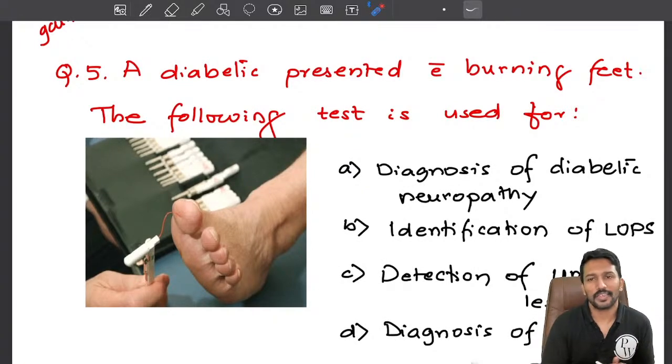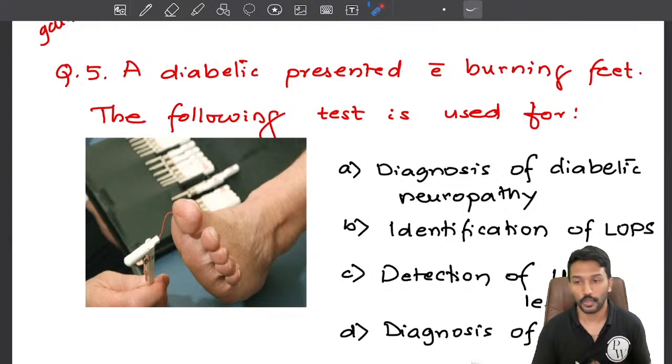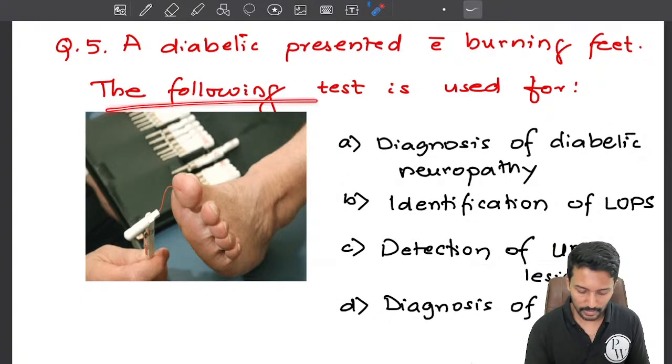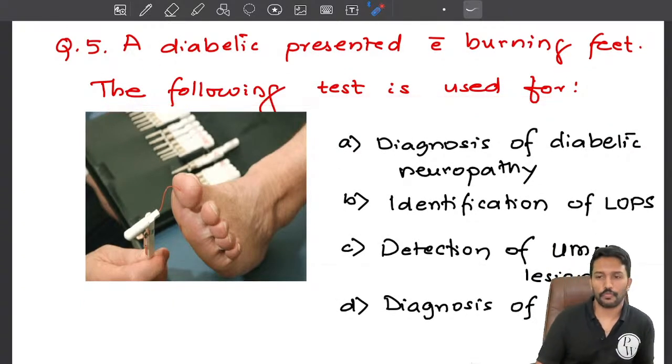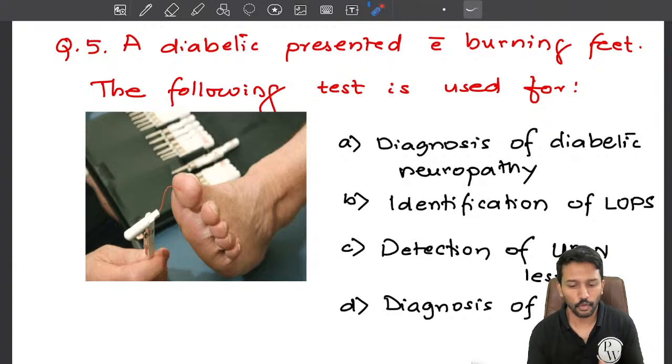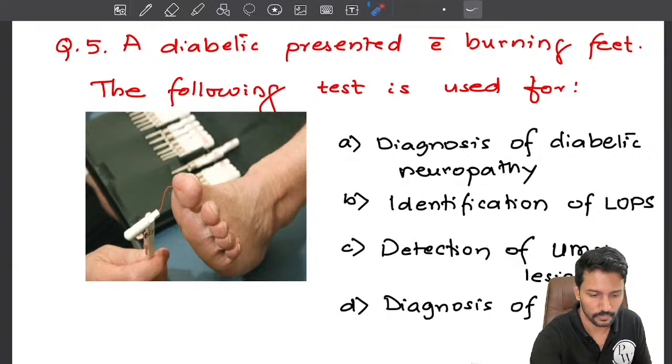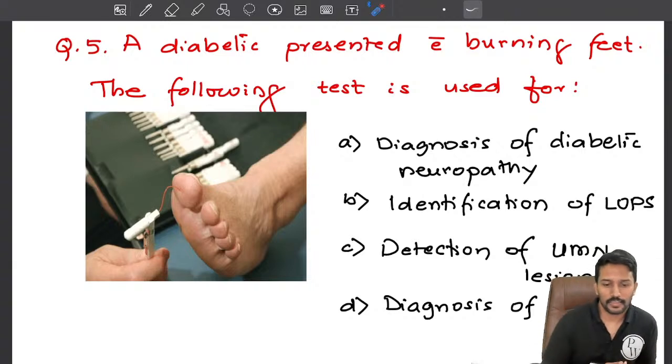A diabetic patient presented with burning feet. In a diabetic, if they present with burning feet, what should come to your mind first? Mostly diabetic peripheral neuropathy. Now the question is, the following test is used for the diagnosis of what? So what do you think is the diagnosis here, or what is that test that they are doing?